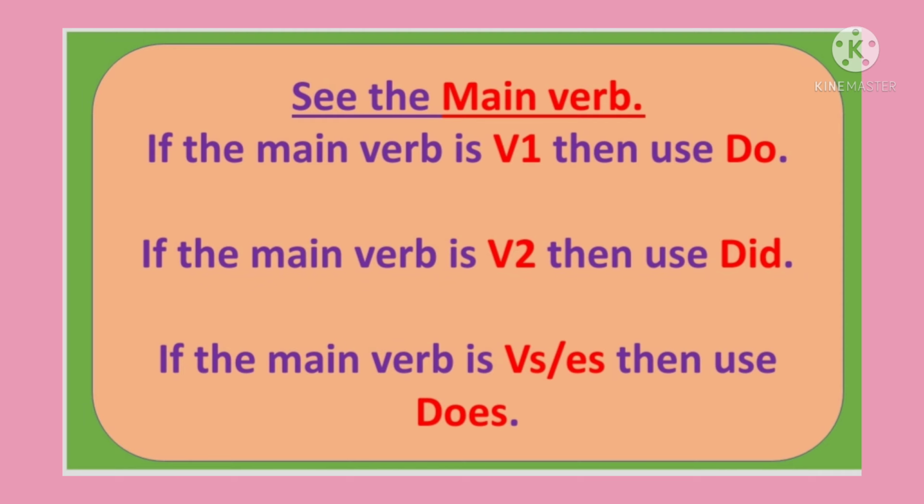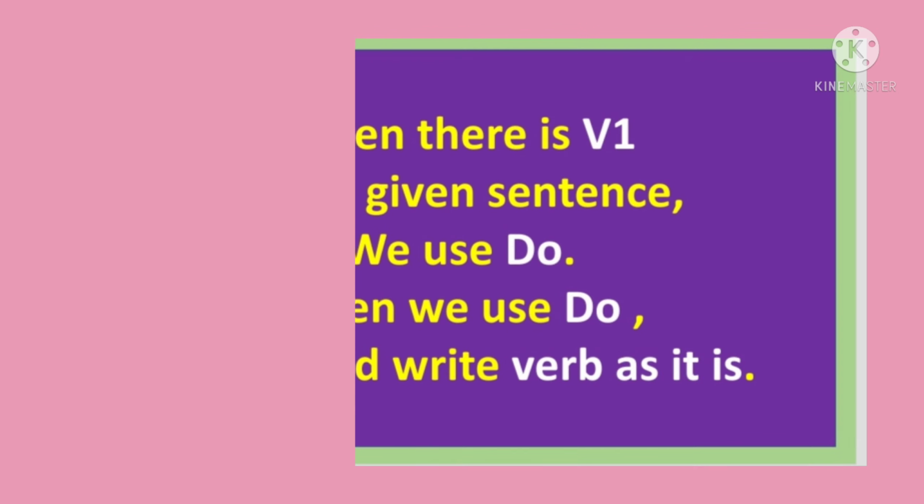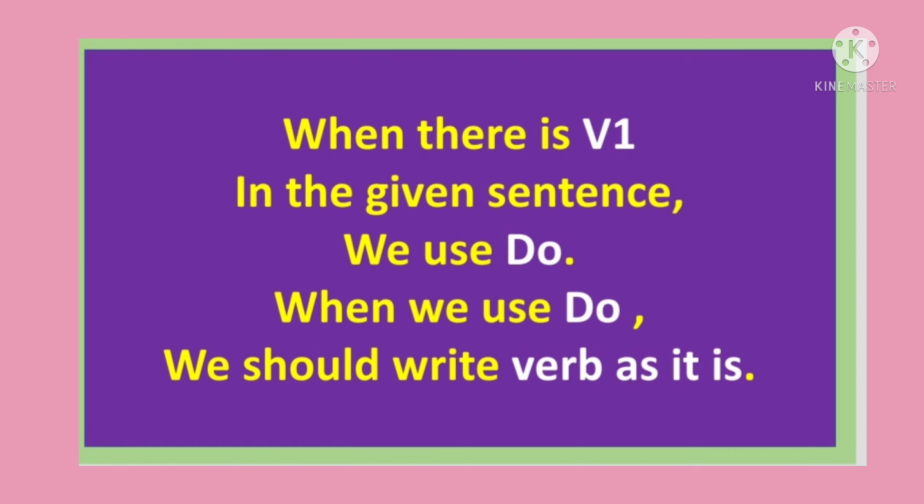And if there is no helping verb and the main verb is V-s/es, then use does. When there is V1 in the given sentence, we use do. When we use do, we should write the verb as it is.